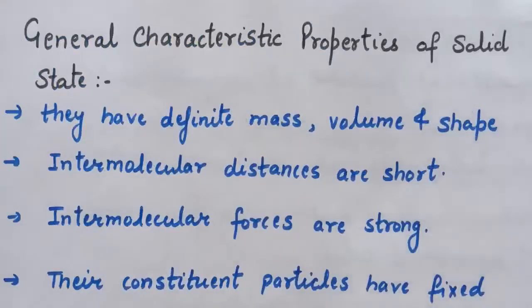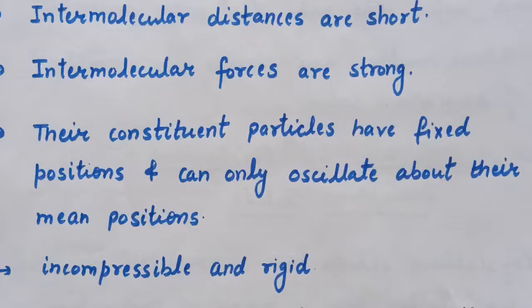Here are some general characteristic properties of the solid state. Solids have definite mass, volume and shape, and the intermolecular distances are short in the solid state. Third, intermolecular forces are strong in the solid state and the constituent particles have fixed positions and can oscillate about their mean position.